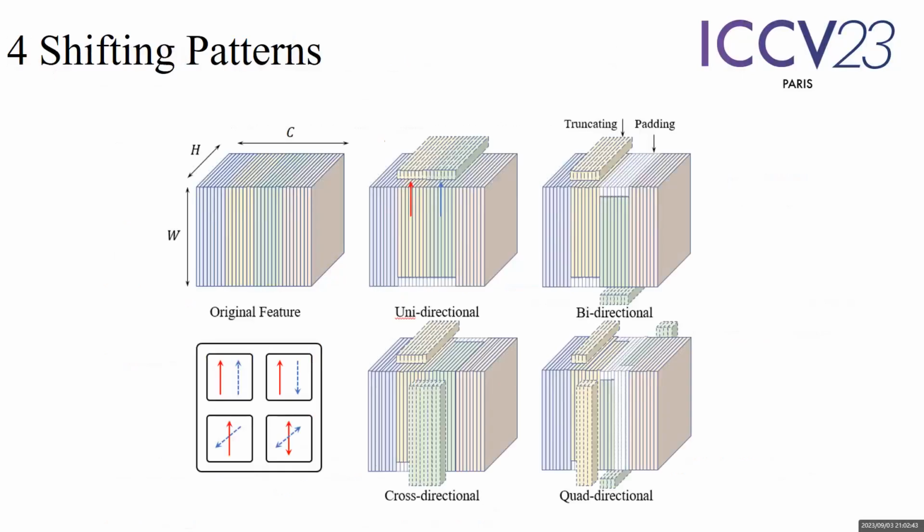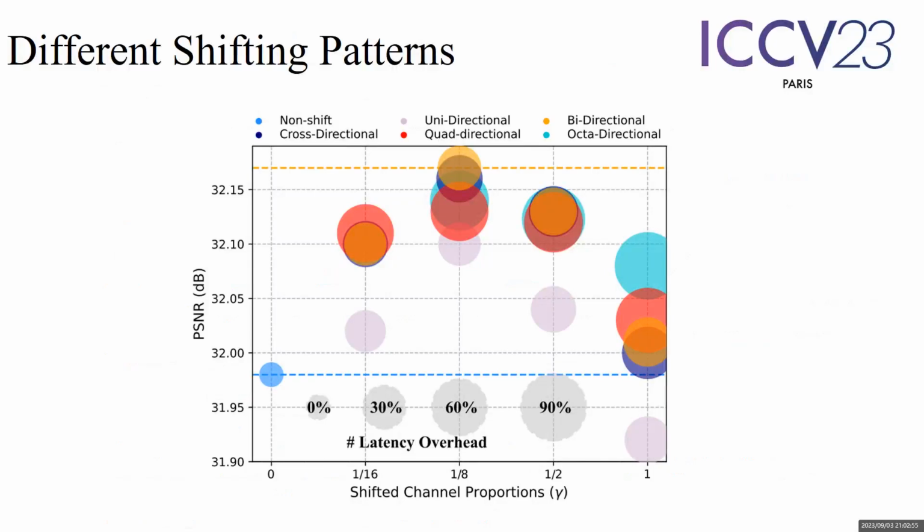After analysis, we identified 4 shifted patterns that encompass a wide range of shifting patterns. These patterns include unidirectional, bidirectional, cross-directional, and quad-directional shifting. Following that, we conduct experiments on the proportion of shifted channels using the 4 identified shifted patterns. The figure below illustrates the vanilla shifting settings with the typical shifting patterns along with their corresponding latency.